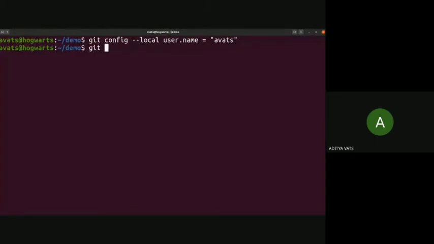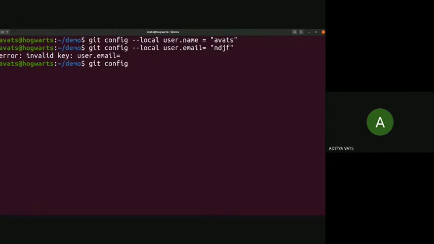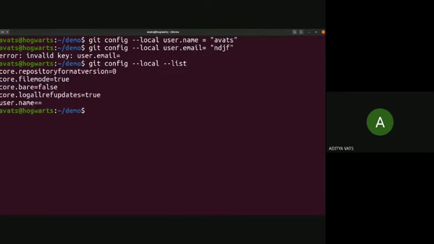Similarly, you can set the email. Afterwards, when you are using remotes and other things, these settings will be necessary. So configuration is important. Whatever you want to put, put anything. Okay, invalid key, you need to put a real email. So git config --local --list. You can see that now user.name is set.